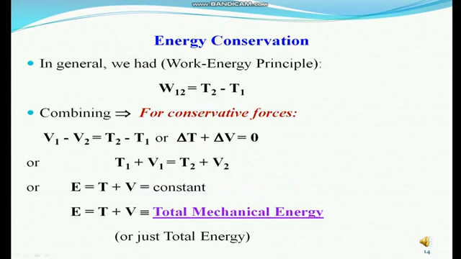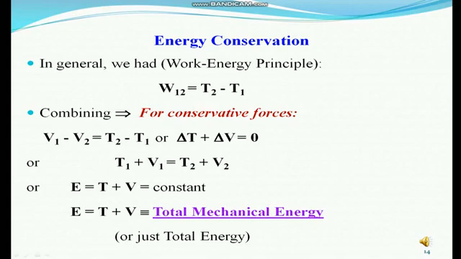Next we see energy conservation. In general, the work energy principle says that W12 equals T2 minus T1. In the previous slide we saw W12 equals V1 minus V2.